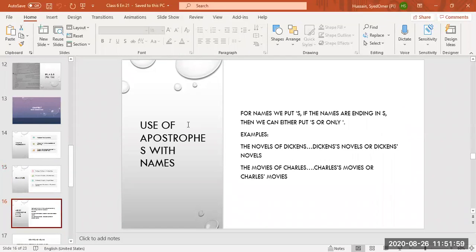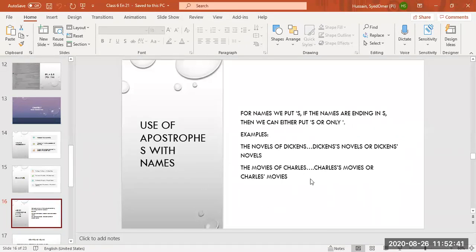Use of apostrophe s with names. Sometimes names are ending with s. So both options are right. You can either put apostrophe or you can put apostrophe s. If you can see the slide, for names ending in s we can either put apostrophe s or only apostrophe.